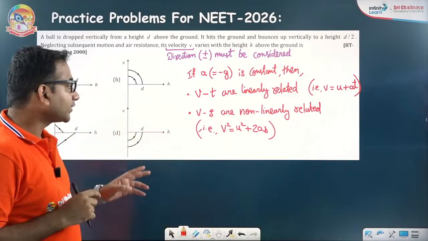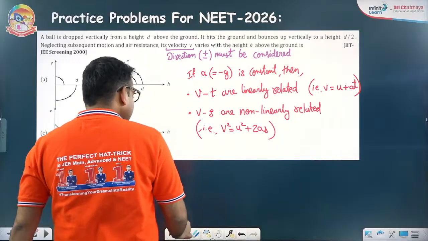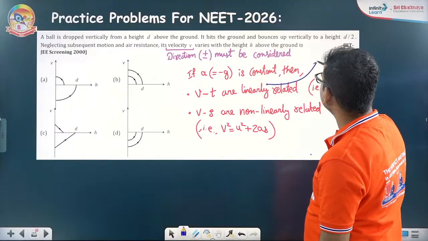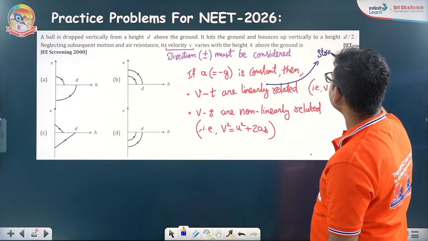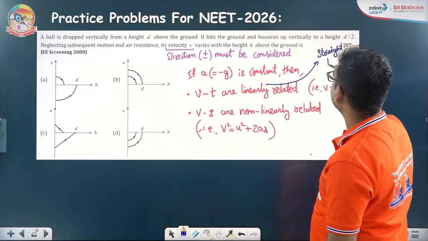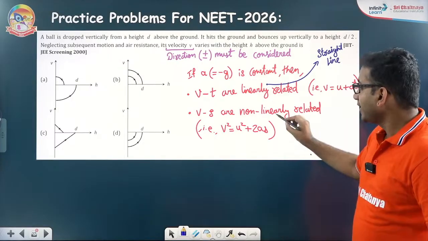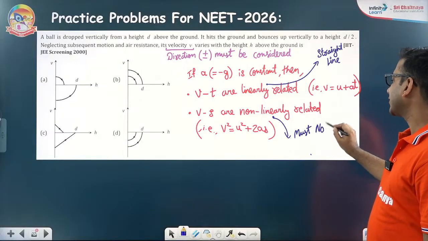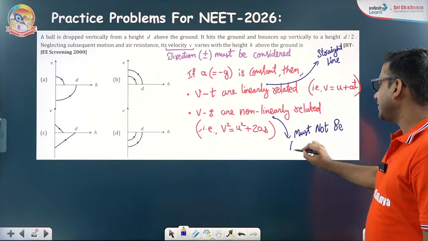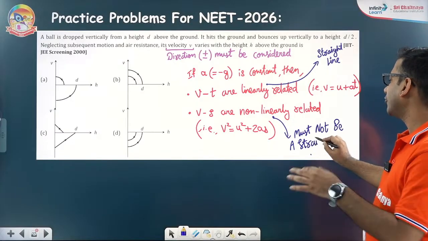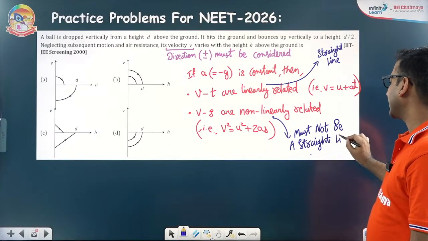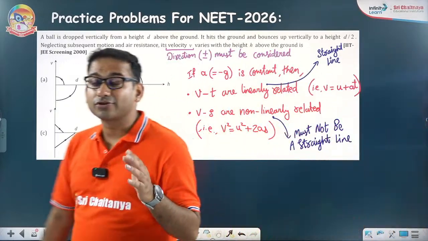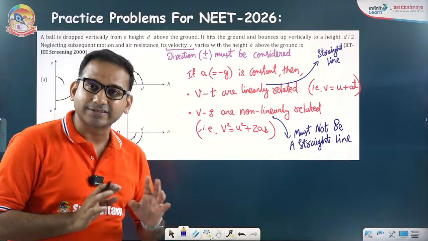So what I'm trying to say is that VT are linearly related, which means the graph would be a straight line. Obviously, always must be a straight line. And non-linearly related must not be a straight line. It can be a parabola or any random curve, but it must not be a straight line. For the quadratic, it must be a parabola. But I'm just talking about the linearity, whether linear relationship is satisfied or not.